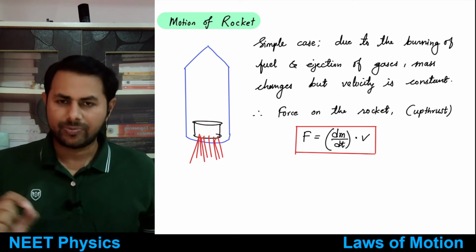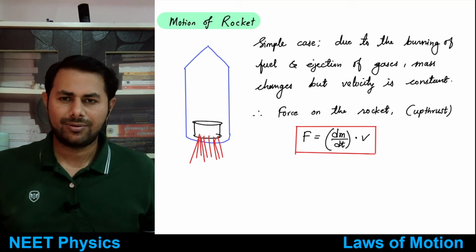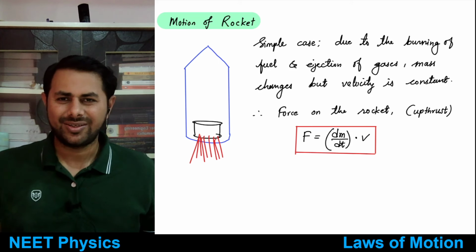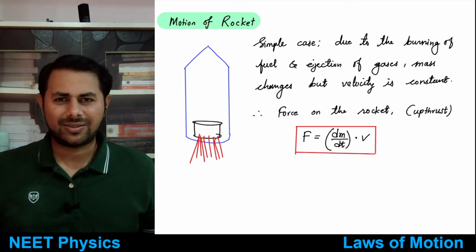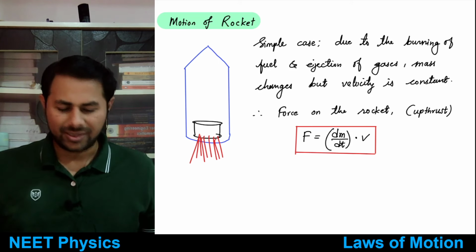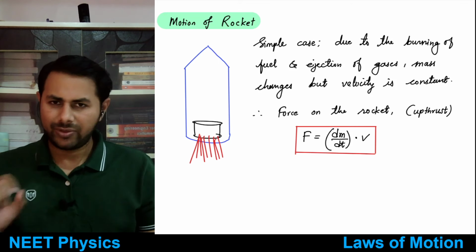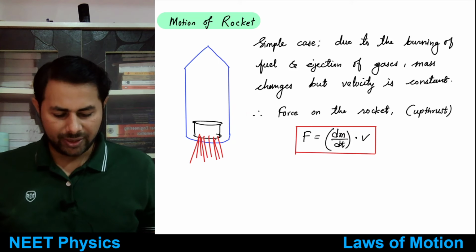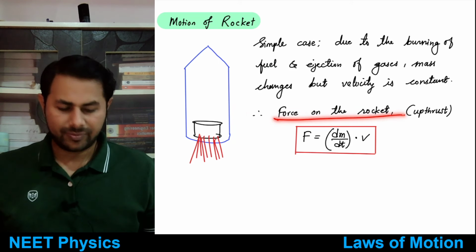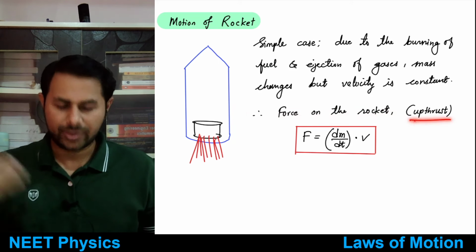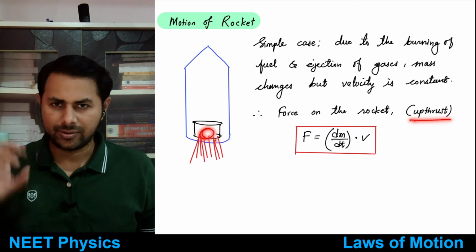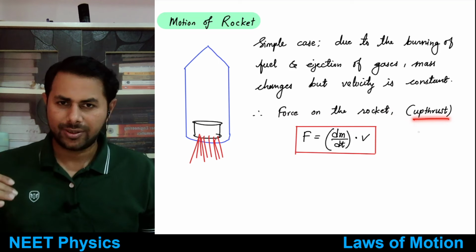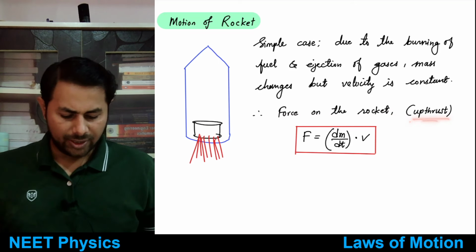So when fuel is burnt, what's happening here? Some mass of the fuel is decreasing. So there is change in mass, right? And we'll consider that it is moving with constant velocity. So then what is the force on the rocket? The force on the rocket due to these exhaust gases, due to this change in mass, is known as upthrust. So what is upthrust?